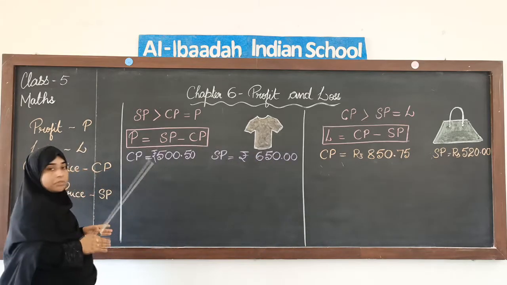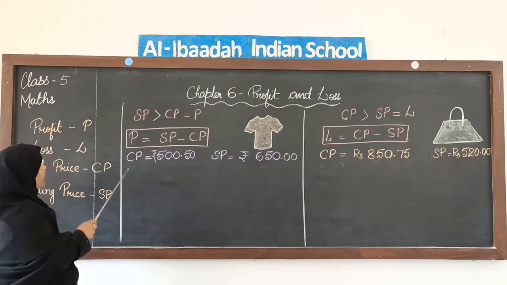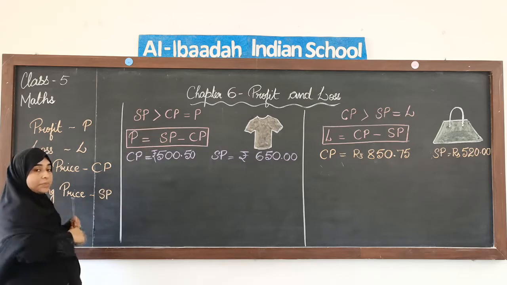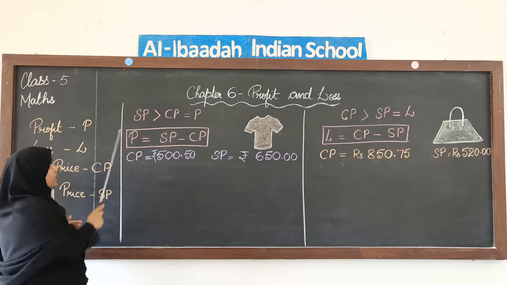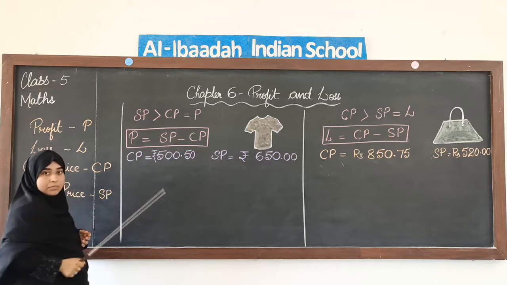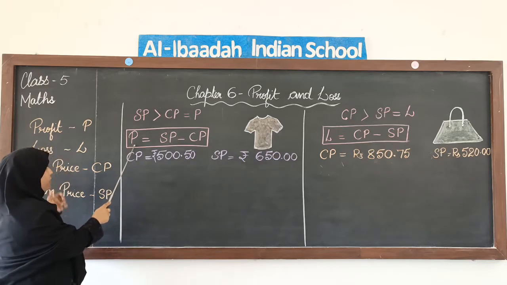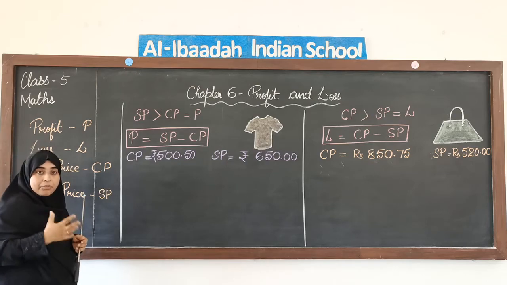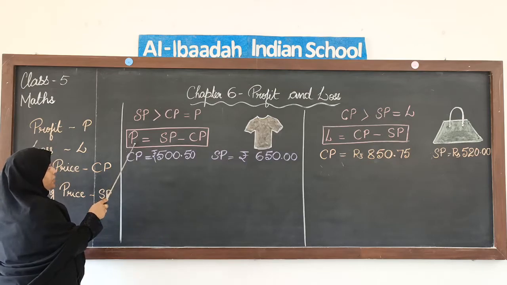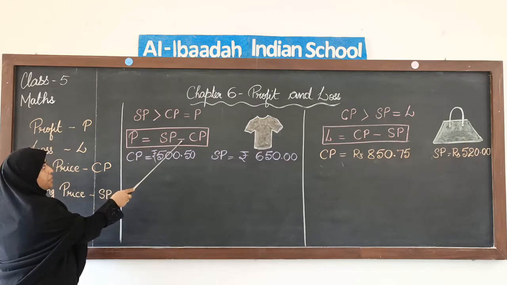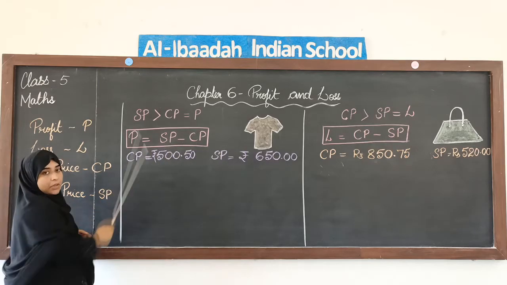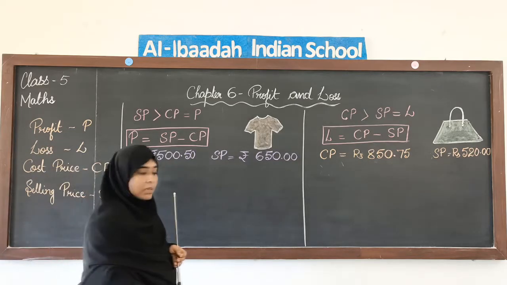As we have already discussed with the examples, when our selling price is more than the cost price, selling price meaning the price for which we sell, we make profit. If we have to calculate how much profit we have gained, we have to use this formula. That is, P is equal to selling price minus cost price. That is, P is equal to SP minus CP. Now, we will try to find the profit with an example.